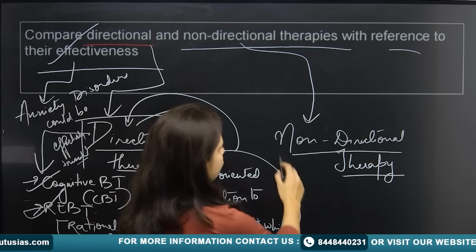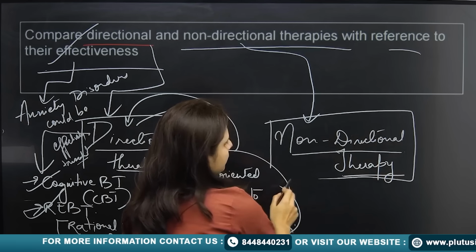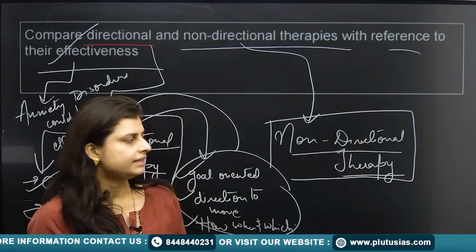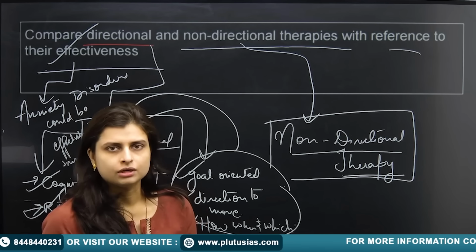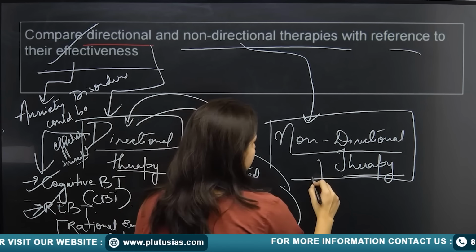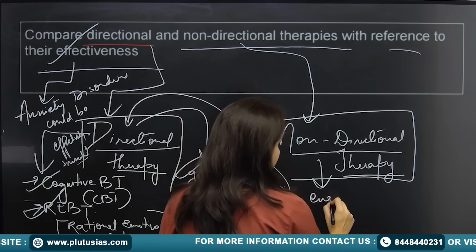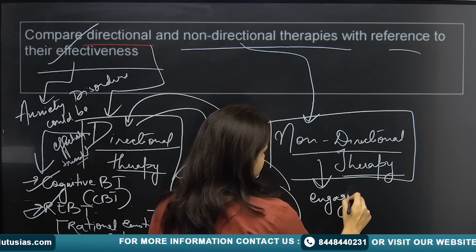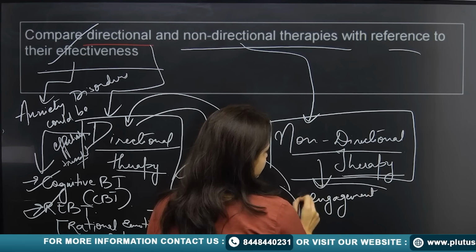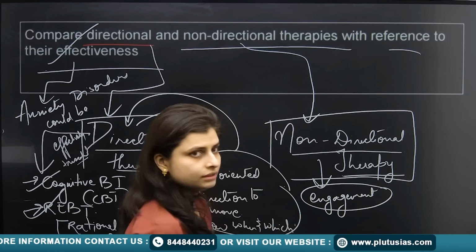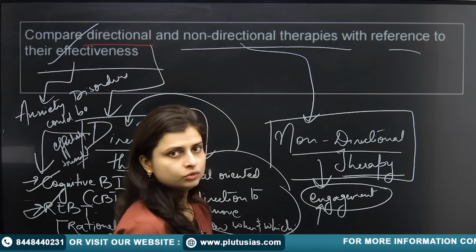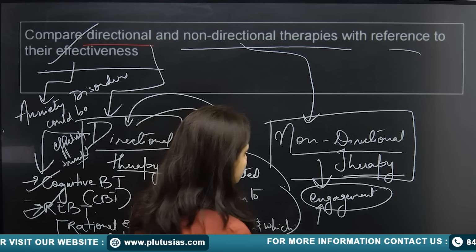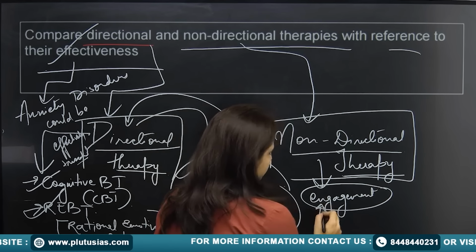Now when it comes to non-directional therapy, here as the name itself says, it's non-directional. That means you don't have a defined direction. Now here what depends is a constant engagement. And this engagement is between the observer, or you say the person who need the therapy, and also the person who you are talking to.